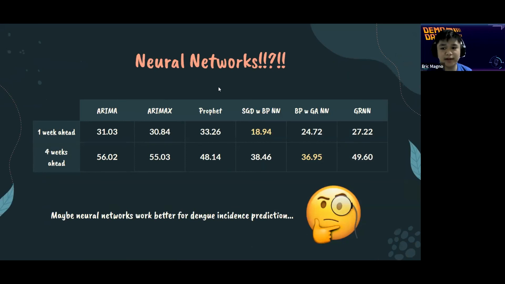A bonus slide is comparing neural networks on the same use case. We can see the stochastic gradient descent with backpropagation neural network, backpropagation with genetic algorithm neural network, and generalized regression neural networks. We can see that neural networks actually dominate this dengue incidence prediction use case. And we can maybe infer that neural networks work better for dengue incidence prediction.